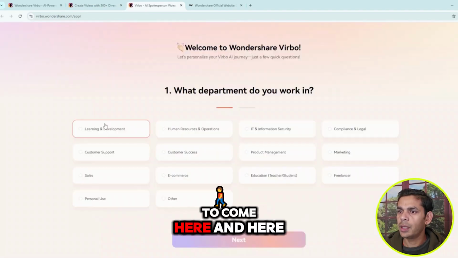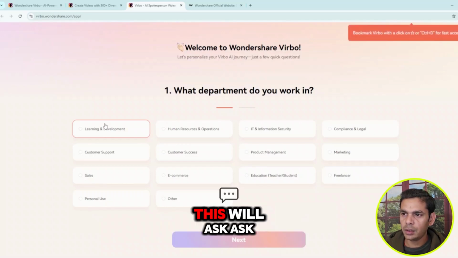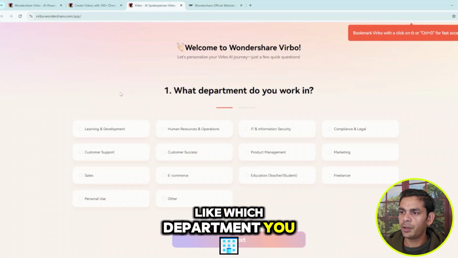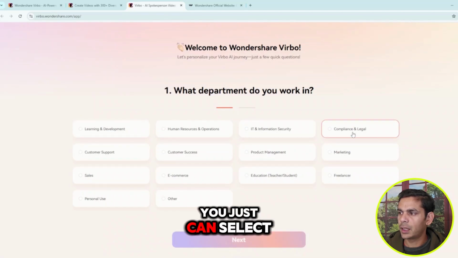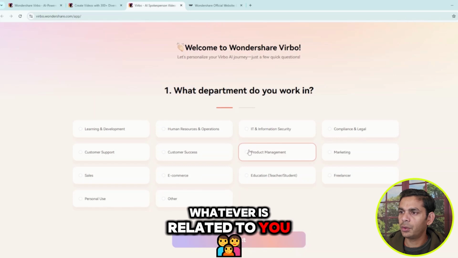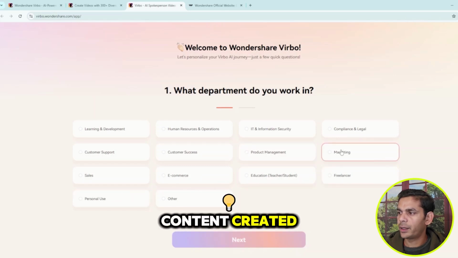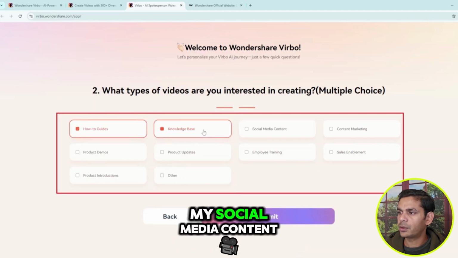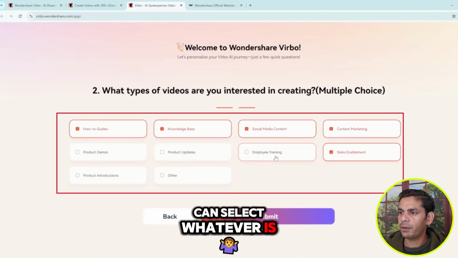So you are going to come here, and since you have just registered, this will ask you a couple of details, like which department you work in or what kind of work. You can just select whatever is related to you, like content creator. You can select freelance, like that. How to write knowledge-based social media content, all those things you can select, whatever is helping you.